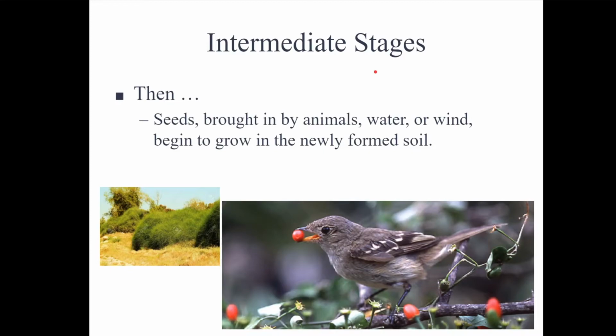Now, intermediate stages are very similar. Rather than having basic plants such as very short grass or very small annual plants, we're going to start seeing seeds brought in by animals, water, or the wind. In the case of primary succession, it will grow on the newly formed soil. In the case of secondary succession, it will grow on the empty soil.